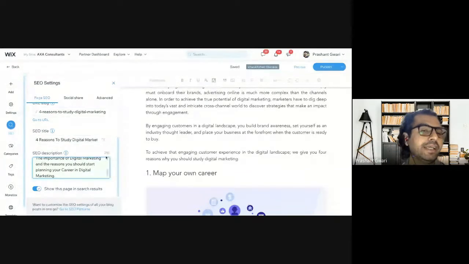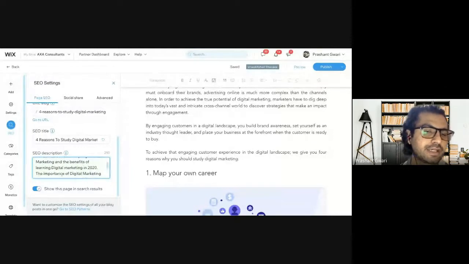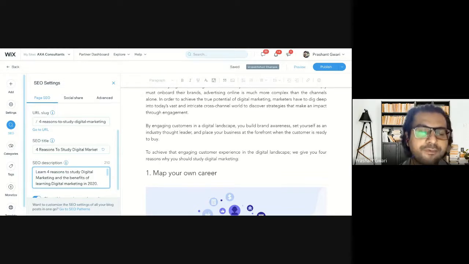So I completed my 220 characters limit here, and I have created 2 sentences. For mobile devices, they will show the starting 120 characters till here, or maybe from the importance till here. And for desktop devices, they will show the whole description because it's within the 220 characters limit. And I am using lots of keywords here. My main focus keyword is digital marketing, or 4 reasons to study digital marketing. And I'm also using long tail keywords in the SEO description, like the importance of digital marketing and why career in digital marketing.